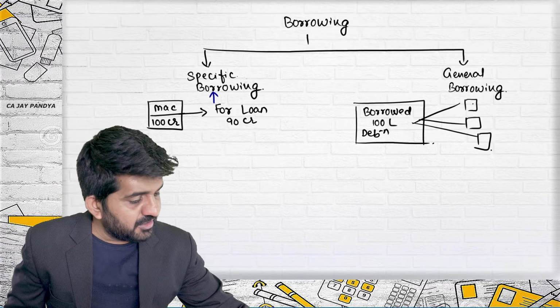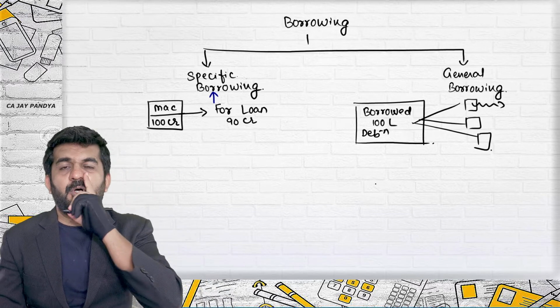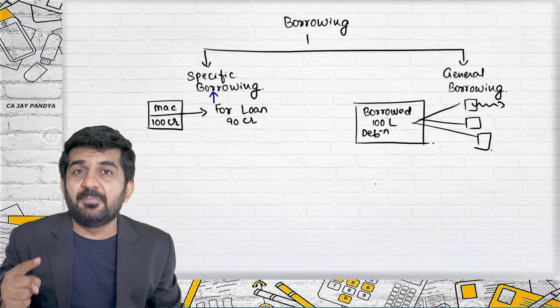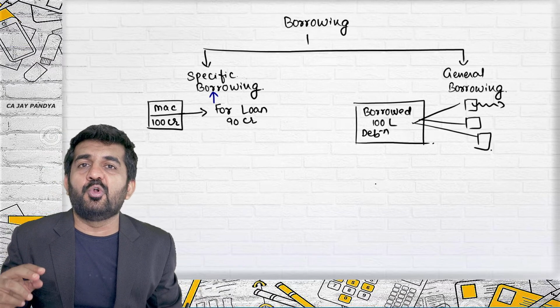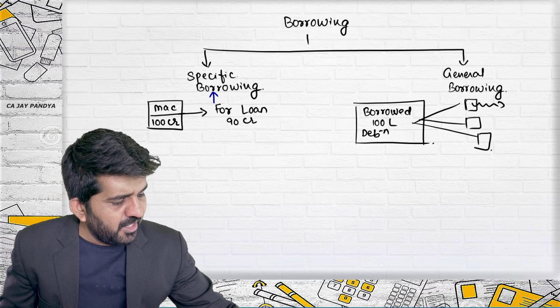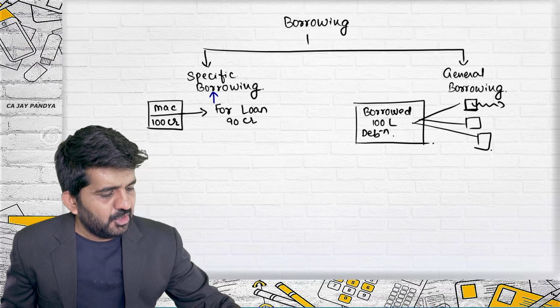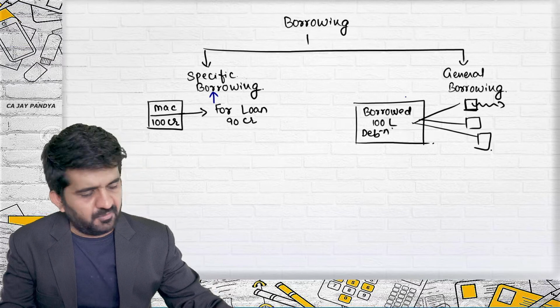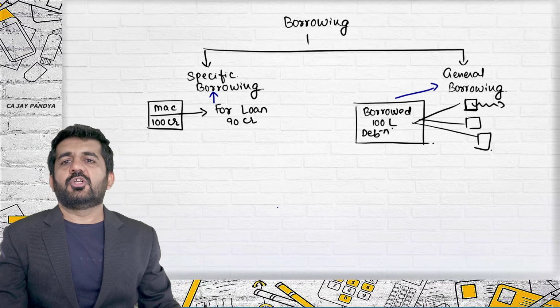Now if you are considering this particular asset, the debentures are not issued or the loan is not borrowed only for this asset. So this type of borrowing will be termed as general borrowing.